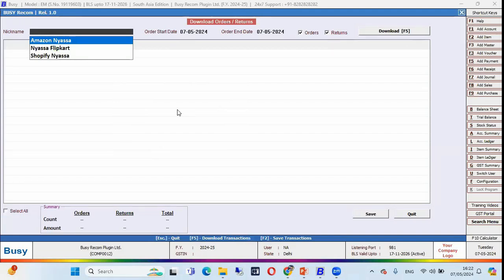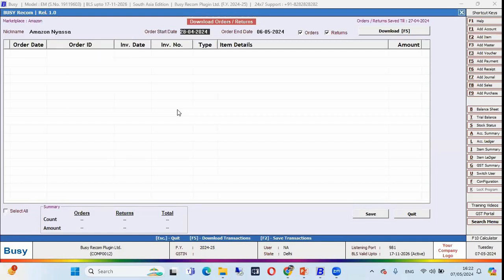In the first option, we can select the marketplace nickname, like Amazon Nicer. And in the second option, you can see the date range. Here we can specify the date range, like from which date to which date I want to download the data. Order start date like 28/4 and the end date is 28/4. We can specify a 7 days gap. In this option, we can select whether the user wants to download order transactions only or both order and return transactions. So we can select both options also. If you want to restrict, you can untick.